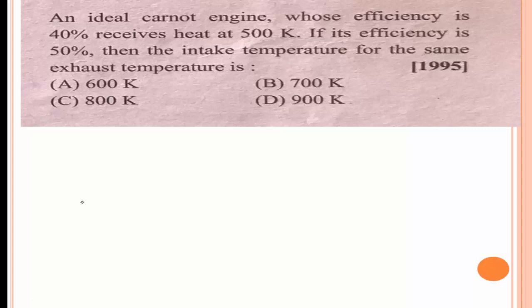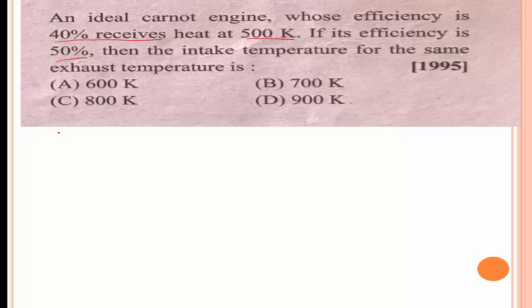And the next question is, an ideal Carnot engine whose efficiency is 40% receives heat at 500 K. If efficiency is 50%, then intake temperature for the same exhaust temperature is?